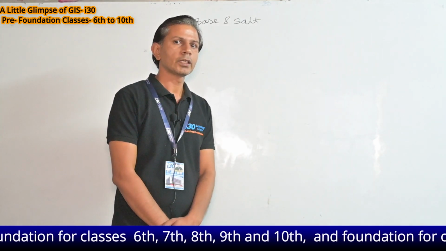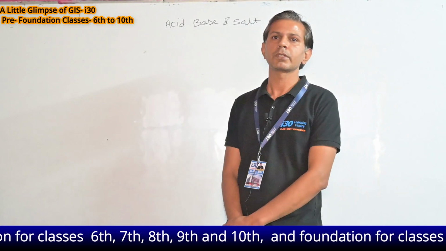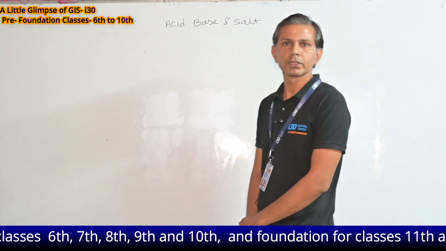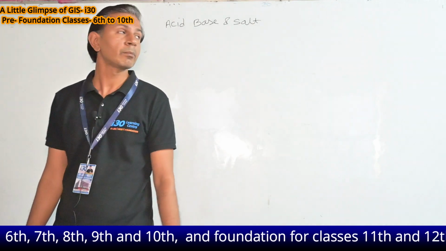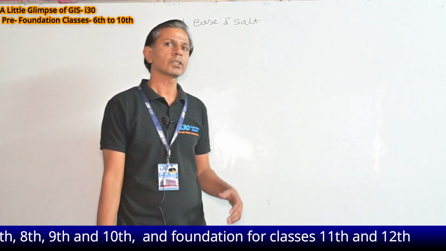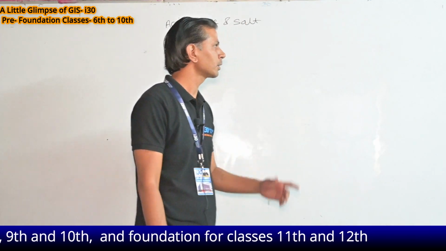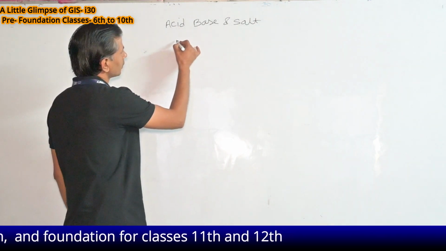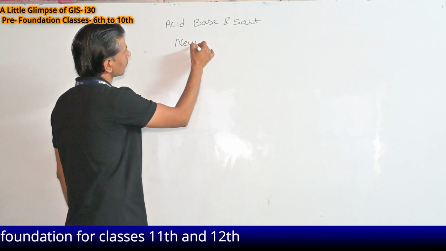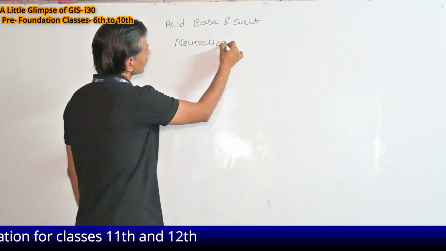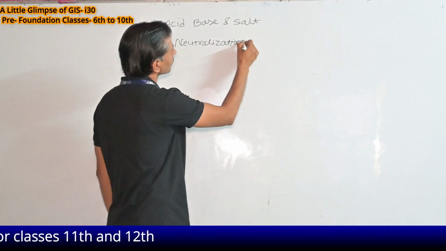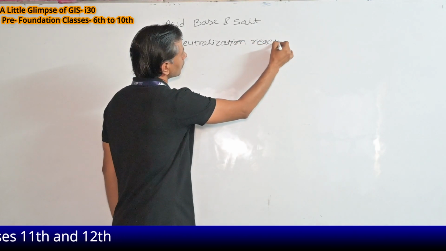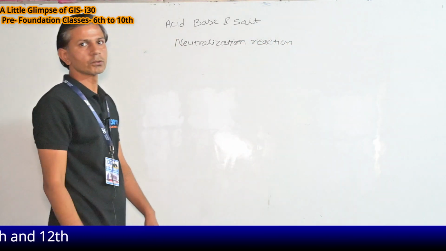So in our daily life we find many acids and bases around us, but we don't notice them. First of all I will take an example of a reaction which comes later in the topic, but I have to take it first to explain it in detail. I will start with the neutralization reaction. So what happens in a neutralization reaction?